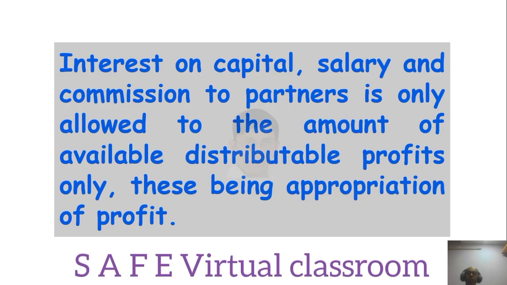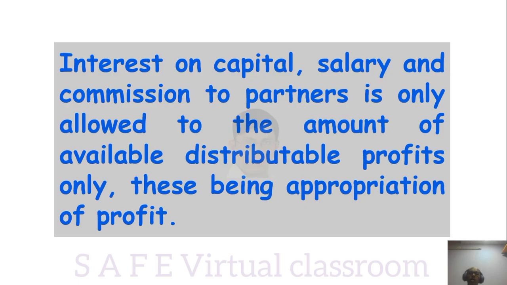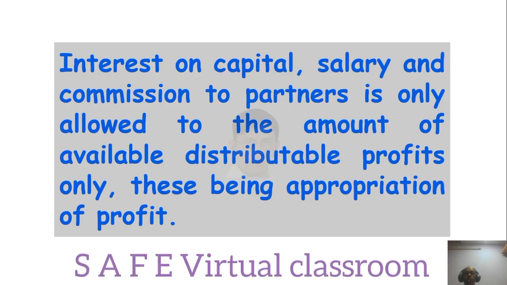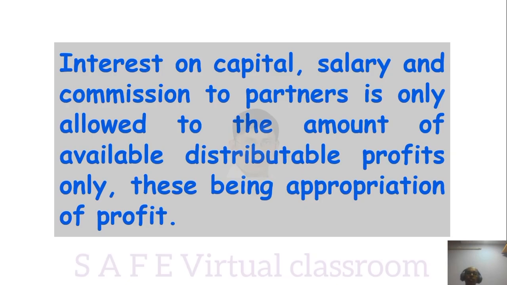It should be distributable only to the extent of distributable profits. You cannot convert profit into loss by giving all the appropriations. This is a very careful thing. A lot of students commit this mistake, so be careful again.